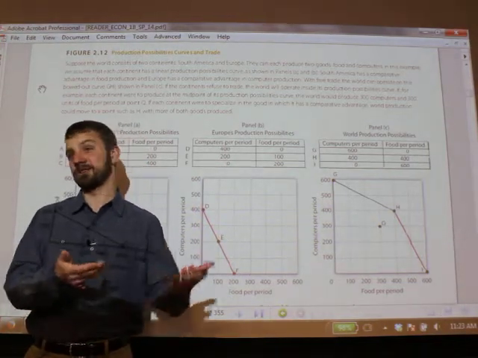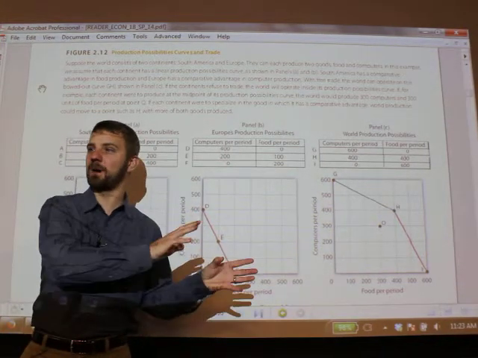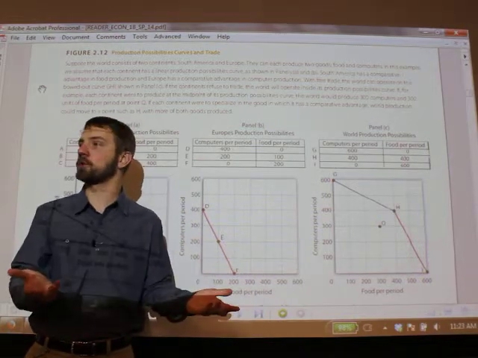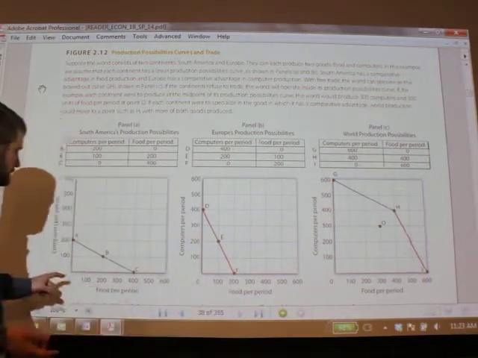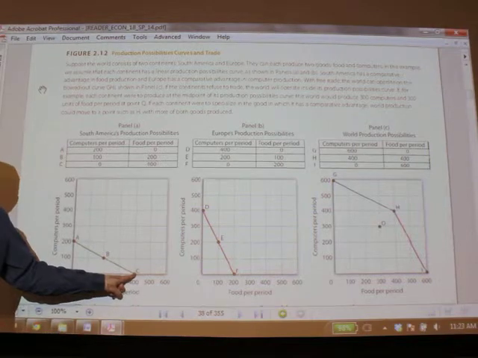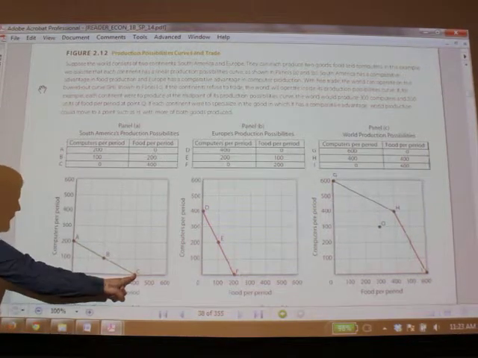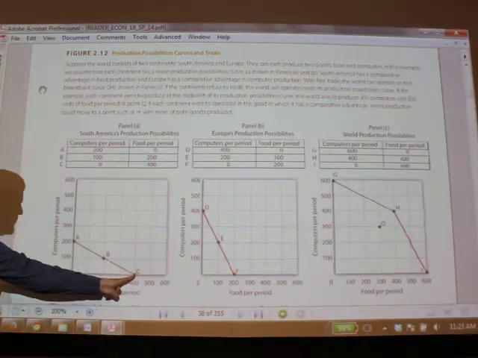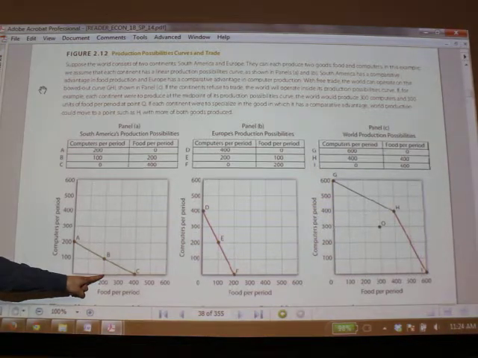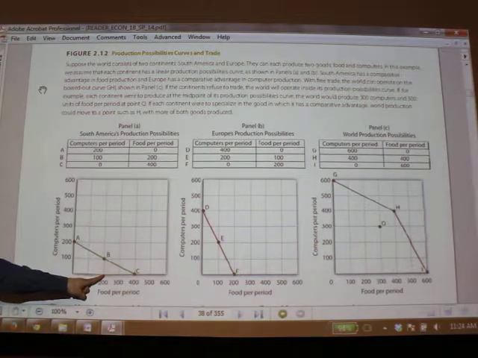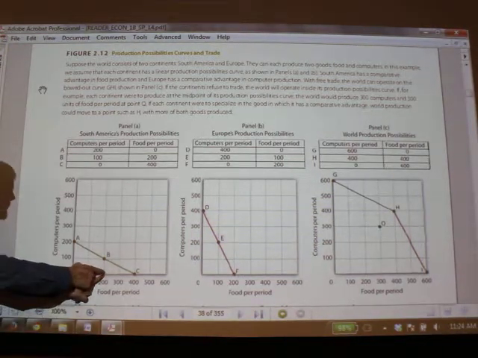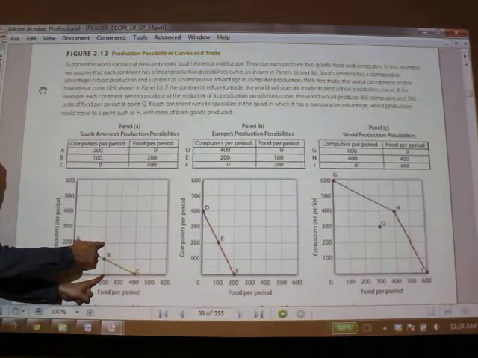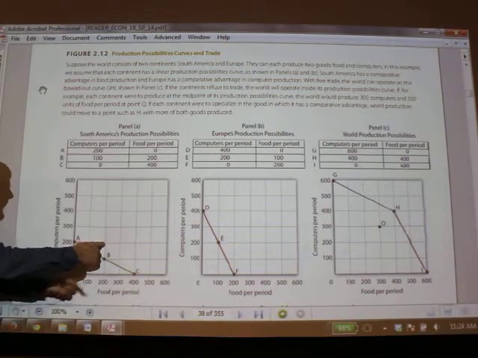They have to trade, and that's a negotiation. That's outside the model. But assume they just trade one for one. So South America produces 400 units of food, sends 200 units of food to Europe, and in return, Europe sends them 200 computers. So South America would be at this point here.